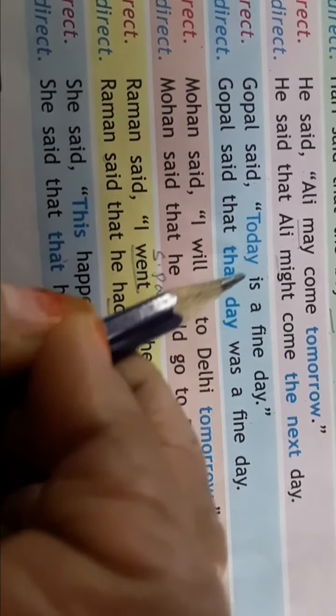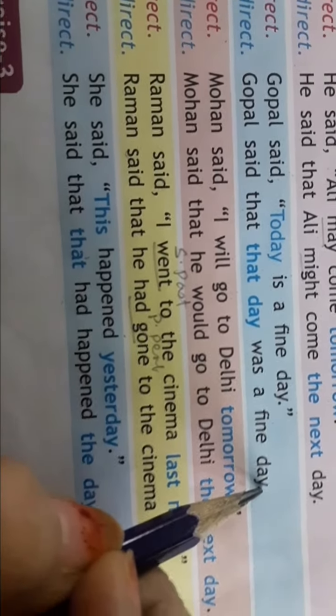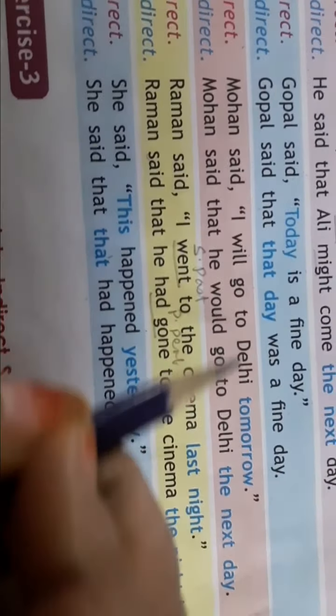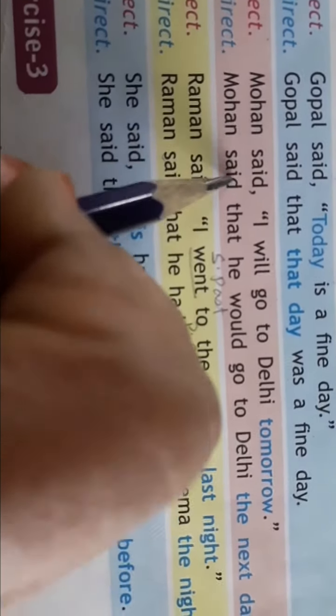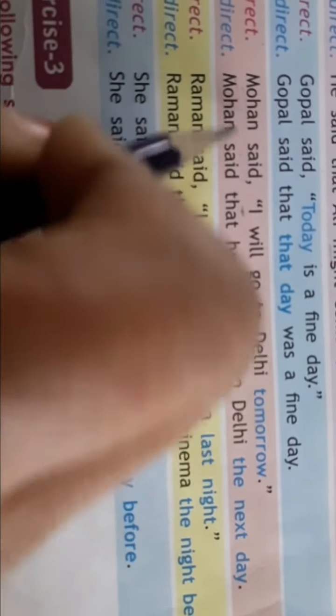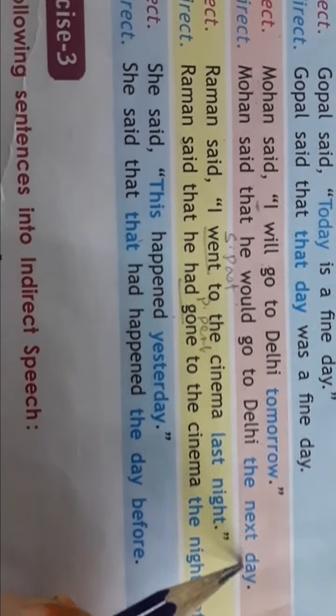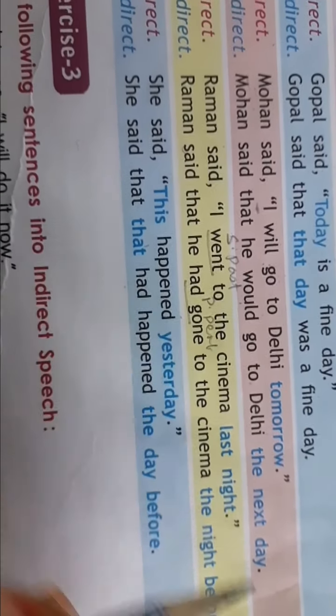Gopal said, today is a fine day. Gopal said that, today becomes that day. So Gopal said that that day was a fine day. Mohan said, I will go to Delhi tomorrow. Mohan said that, I is a first person pronoun. So you have to do changes according to subject. Mohan said that he, will changes into would, would go to Delhi, tomorrow becomes the next day. Is it clear to you, children?